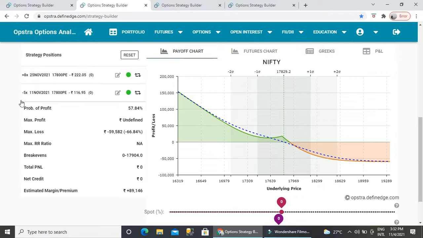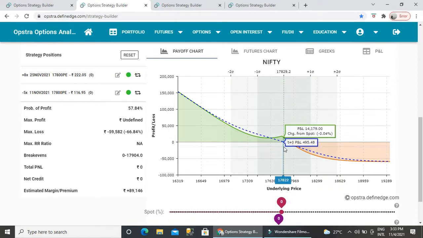This way you can see the break-even at 17,904, which is almost 75 points from the current position. In case you sell a naked put, you will get 116 premium. So almost three-fourths is covered by the break-even, and we are also enjoying the benefit of the sell as well as the benefit of the buy.